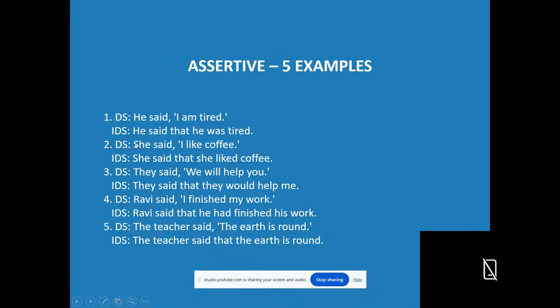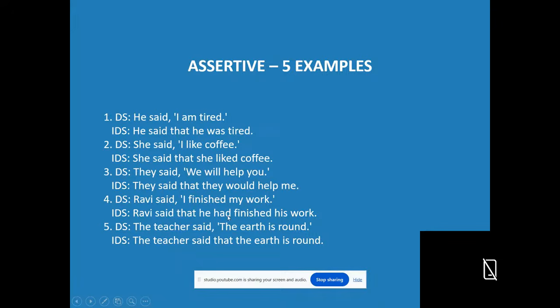Next, direct speech. She said, I like coffee. She said that she liked coffee. Direct speech. They said, we will help you. They said is the reporting verb. We will help you is future simple tense. So they said that they would help me. Will becomes would.